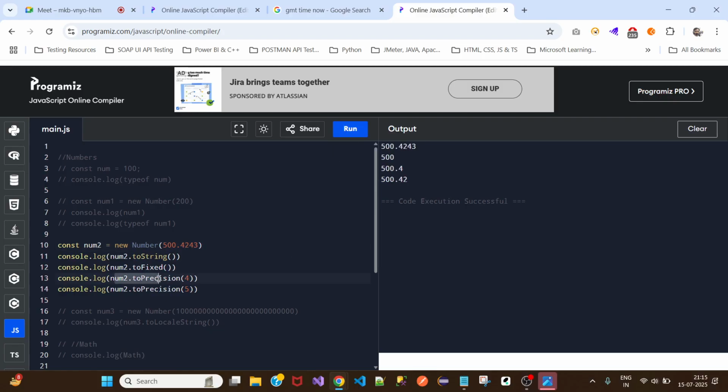And here toPrecision(4). toPrecision 4 means, see here, when you print it, it only takes the four numbers and removes these three. When you say precision 5, it takes these two. Now I'll change this.